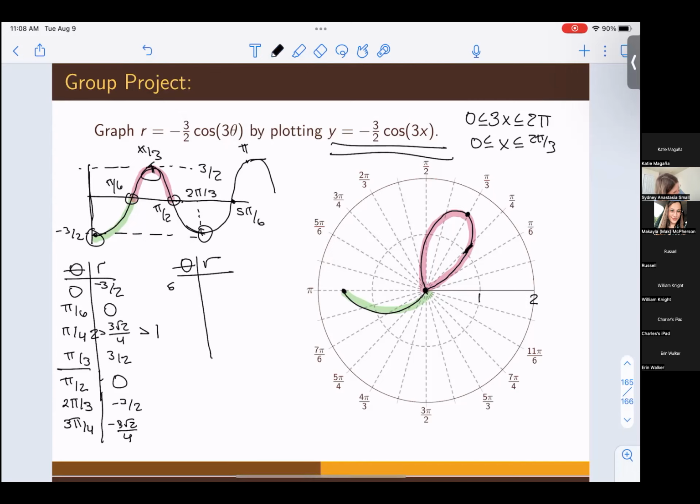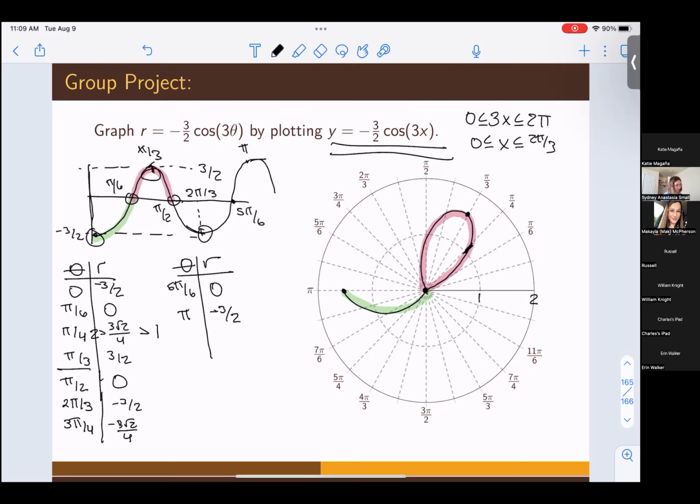Running out of room, so I'll just keep going over here. Next angle is at 5 pi 6. When I plug that into my equation, I see that it's 0. And on the graph, that is where it crosses the now theta axis. It used to be the x-axis, now it's the theta axis. All right, and then at pi, when we plug pi in, cosine of 3 pi is -1 times -3 halves, which is 3 halves. Okay, we have some more to work with here.